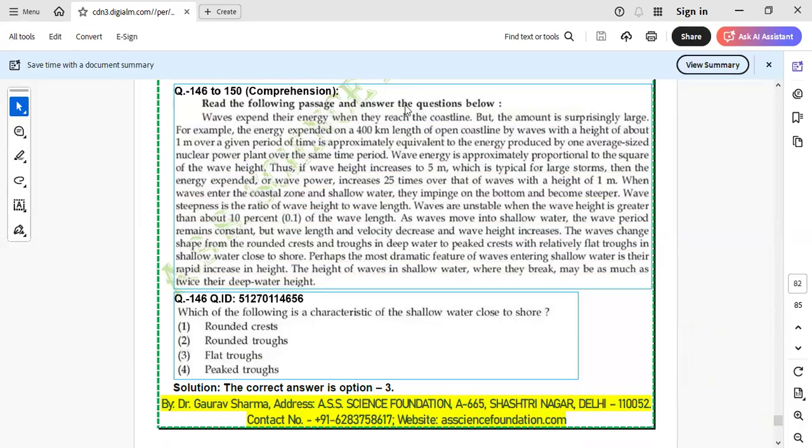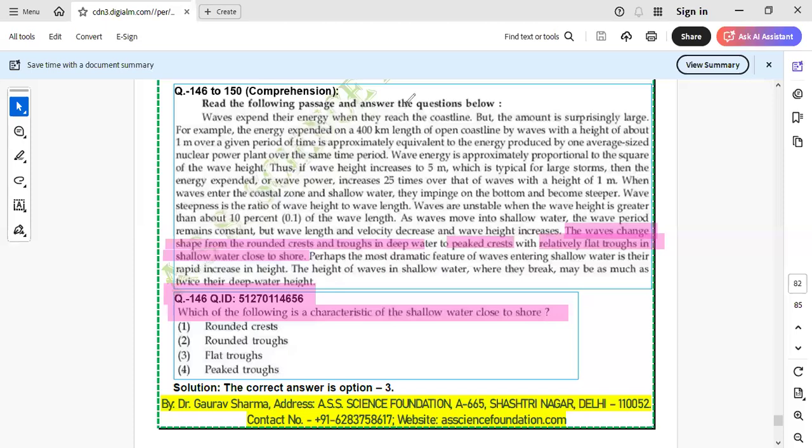So in the very first question, which is basically 146, they have asked which of the following is a characteristic of the shallow water close to shore. So which are the characteristics of shallow water close to the shore? Here you will see the wave changes shape from the rounded crest and trough in deep water to a peaked crest with relatively flat trough in the shallow water close to the shore. Same line, shallow water close to the shore. So the feature is the flat troughs.